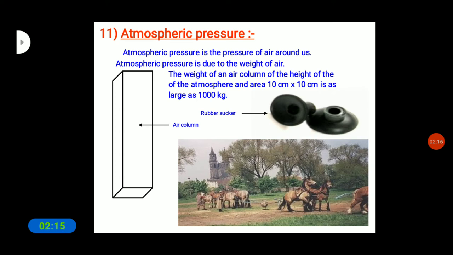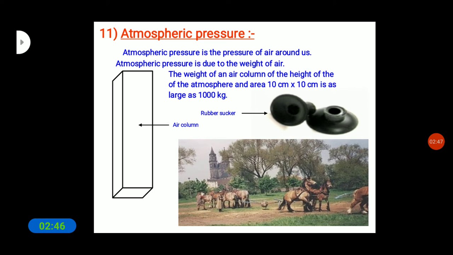So children, there is an activity here. Take a good quality rubber sucker. It looks like a small rubber cup. In this figure you can see the rubber sucker. Press it hard on a smooth plain surface. Does it stick on the surface? Now let us try to pull it off the surface. Can you do it?